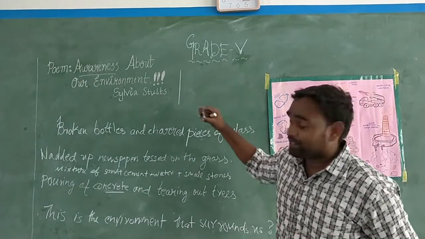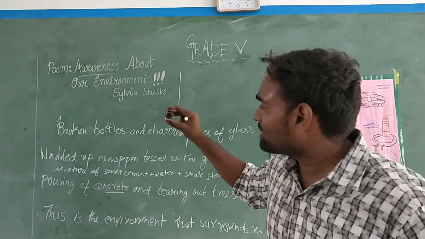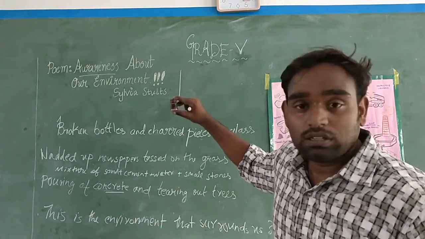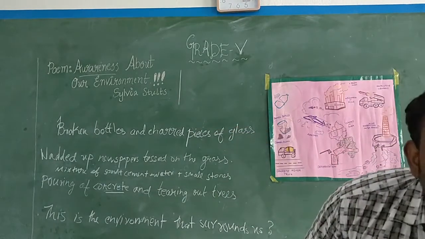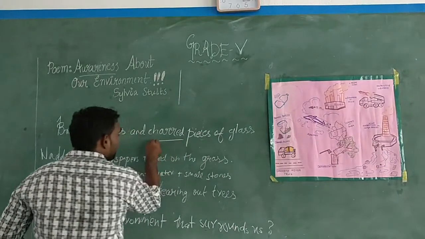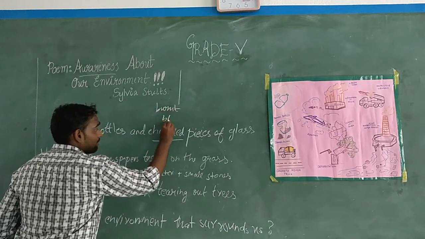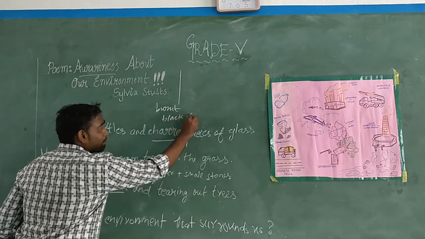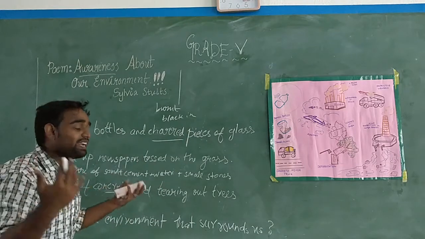Children, see here, you see black-colored glass. Charred means burnt black. It tells the appearance of these pieces of glass. Many pieces are there. How do they look? They look very dark in color.